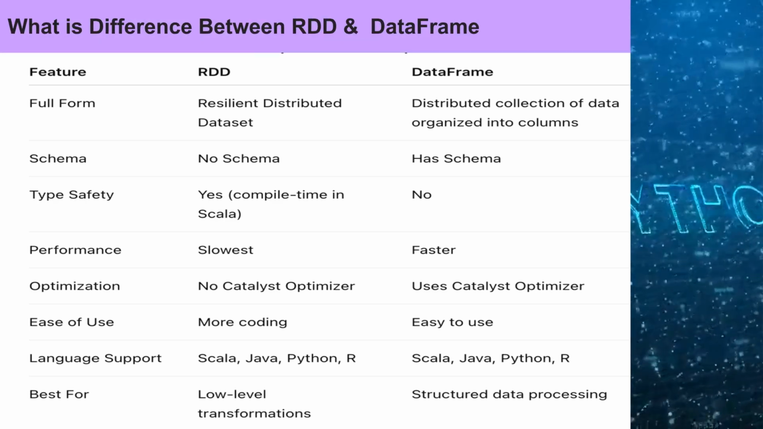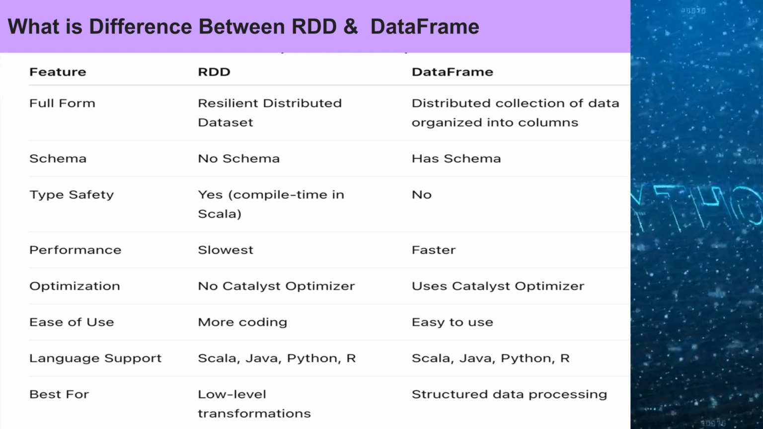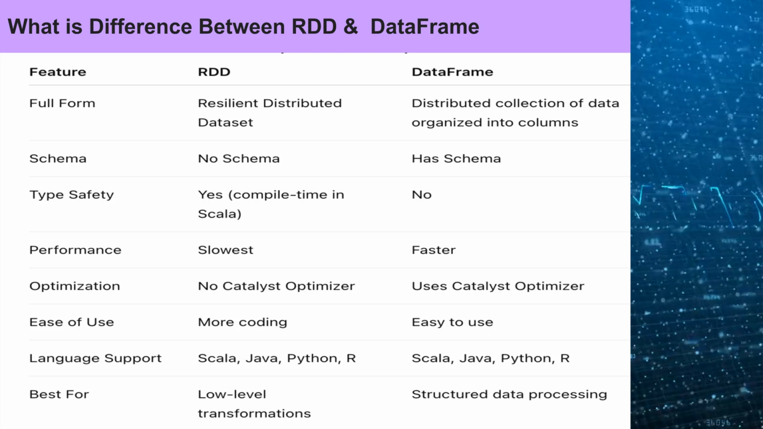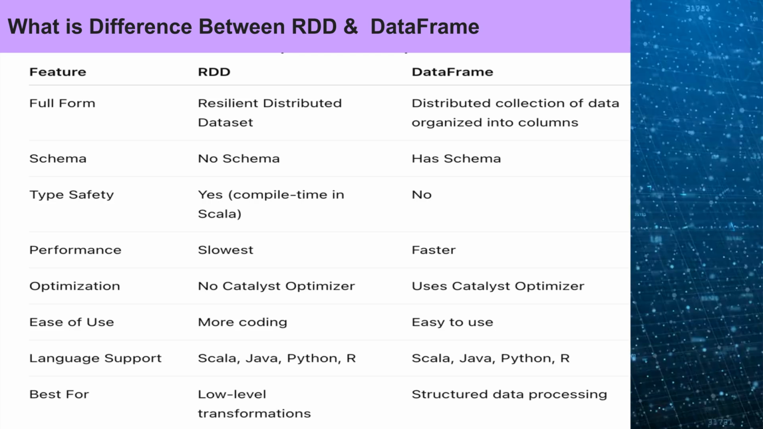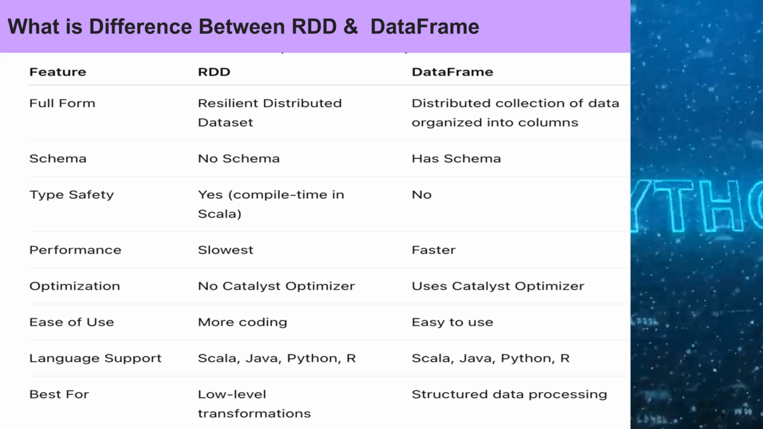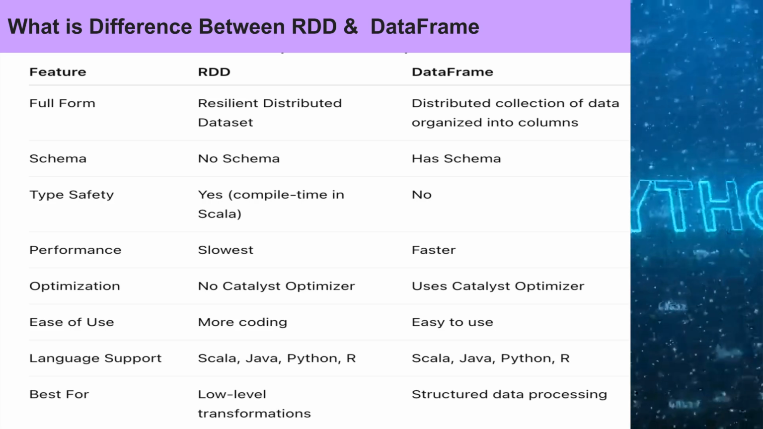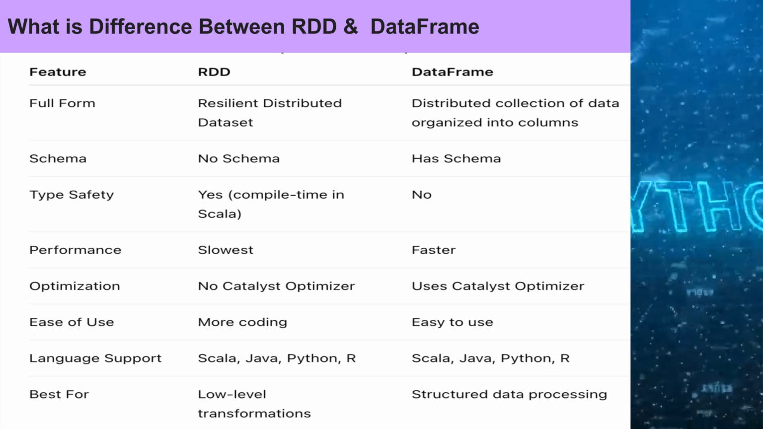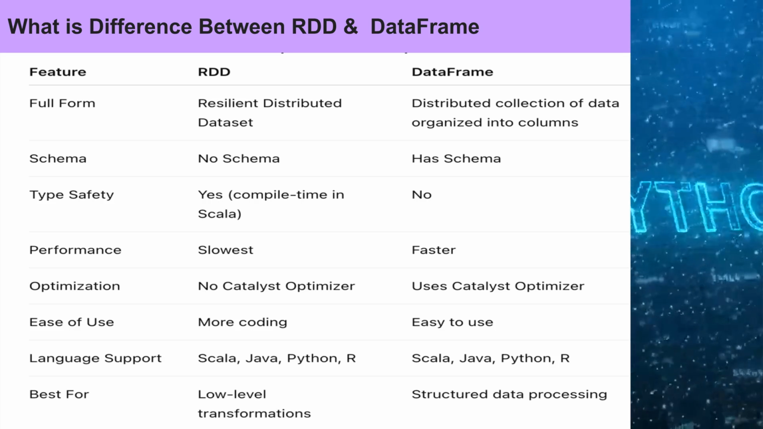What is the difference between RDD and DataFrame? RDD is resilient distributed dataset. RDD is the fundamental low-level data structure in Spark. It is a distributed collection of objects spread across multiple nodes in a cluster. A data frame is a distributed collection of data organized into named columns, similar to a table in a relational database. RDD does not have a predefined schema, which makes it suitable for unstructured data. Data frames have a schema that defines the structure of the data.